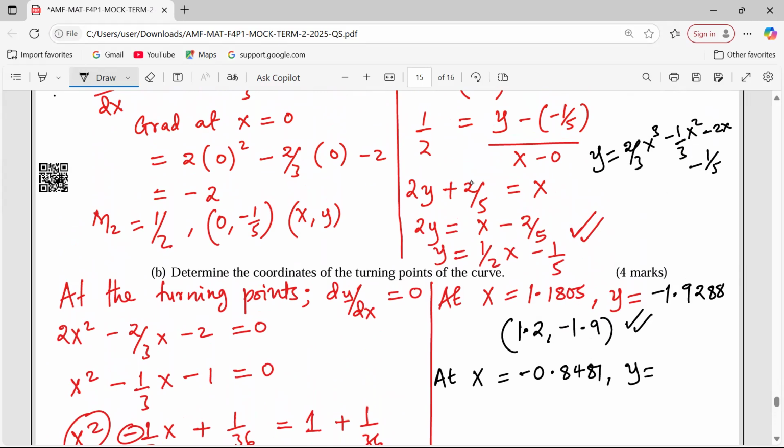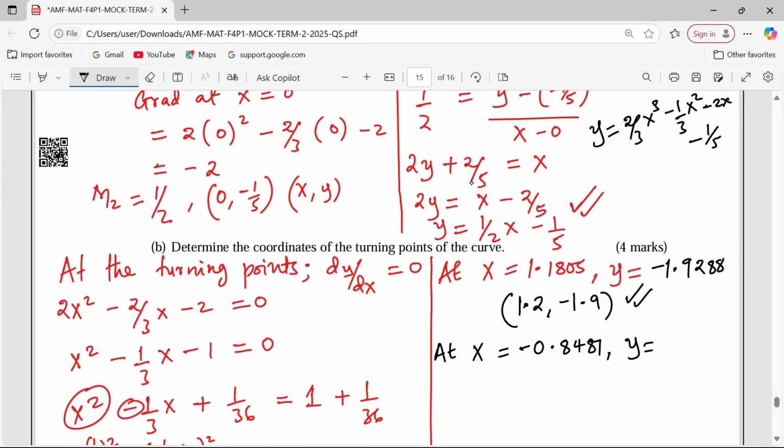So y is 2/3 into negative 0.8481 cubed, minus a third into negative 0.8481 squared, minus 2 into negative 0.8481, then minus 1/5 that way.